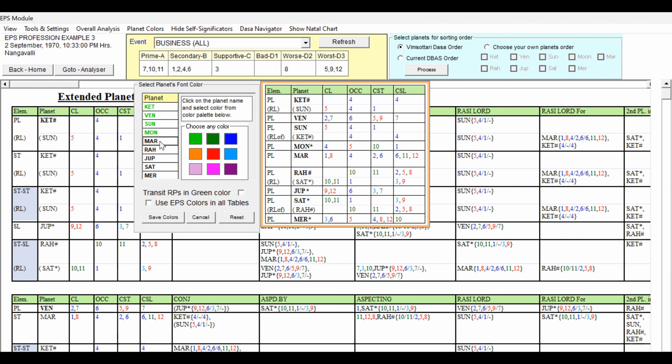And Mars is 1, 8, 4, 2, 6, 6, 11, and 12. It is supportive, but it is to be very carefully studied, because it is the 8th lord and also the 6 and 12 cuspal sublord, Lagna. This 8, 6, 12 grouping is not good. Lagna will face some sort of struggles and troubles on account of this, because 6 and 12 is also supportive for loss, and 8, 6, 12 supportive for some loss or debts. So Mars definitely is going to be a mixed one, favorable along with unfavorable.